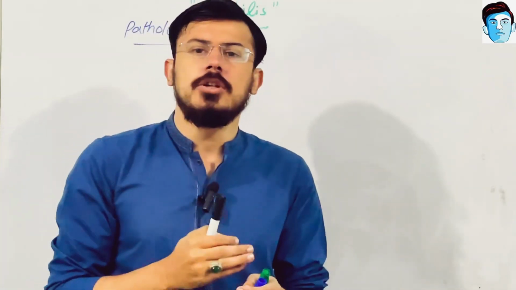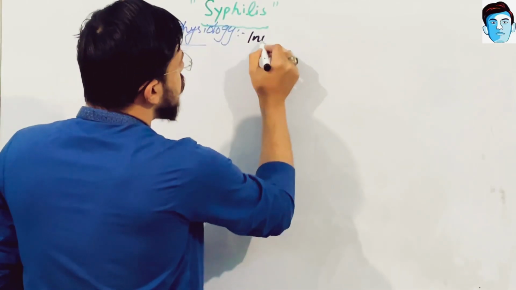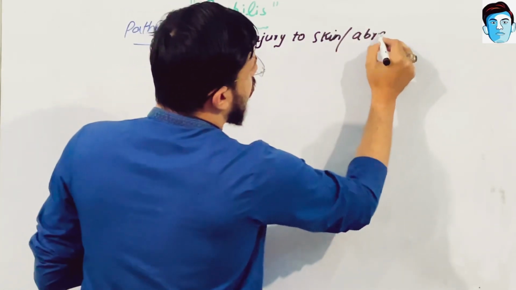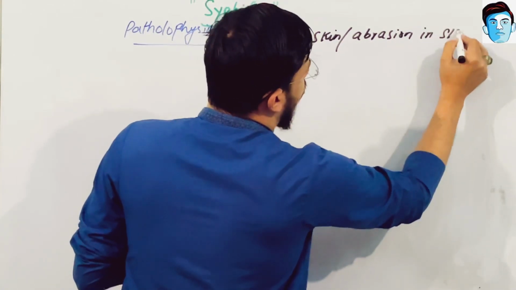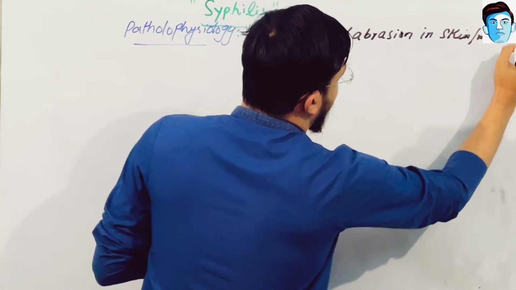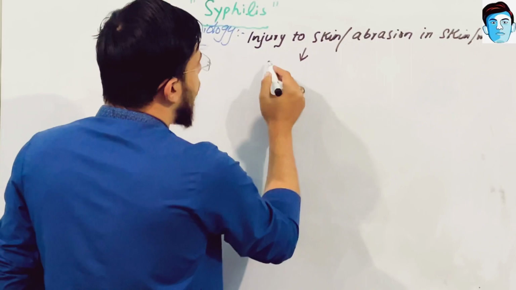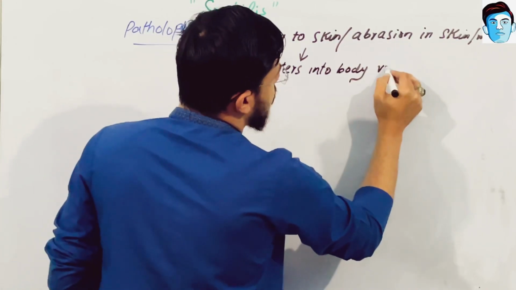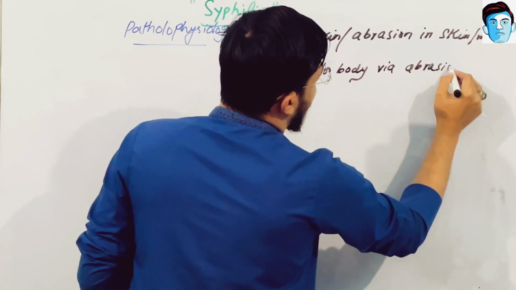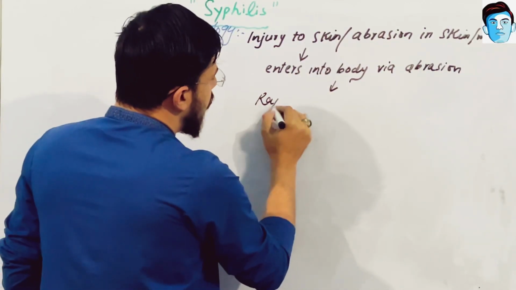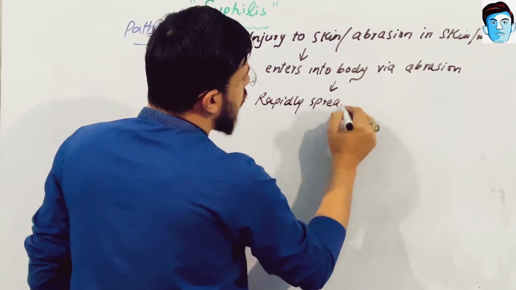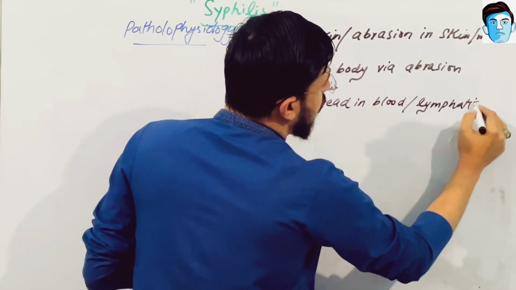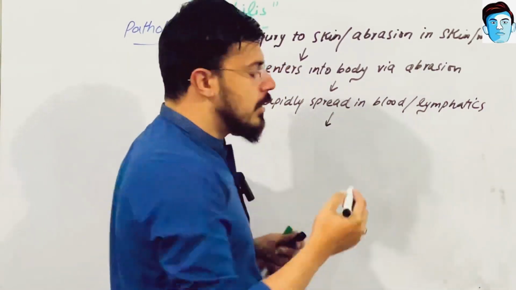So what is the pathophysiology of syphilis? Whenever there is injury to the skin, or there is abrasion of skin or mucosa, after abrasion this Treponema pallidum enters the body via the abrasion and rapidly spreads in the blood or lymphatics, and ultimately it binds to the vessels.